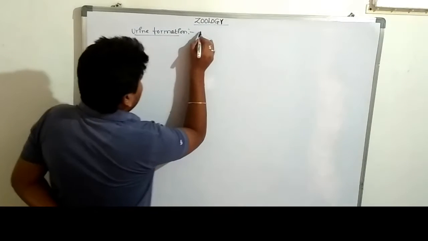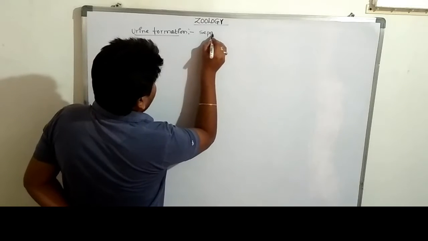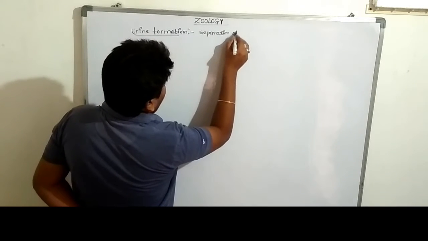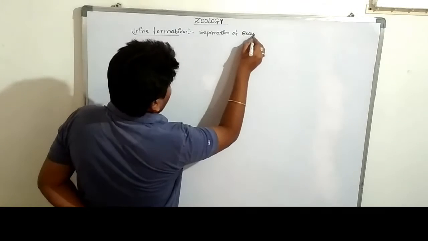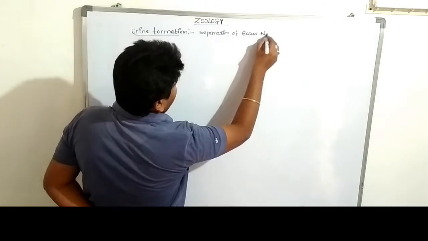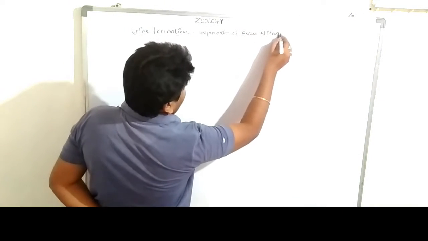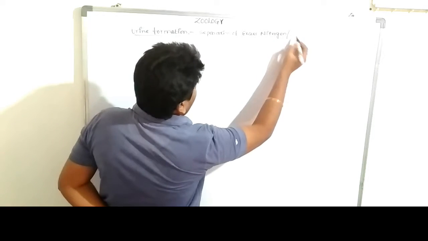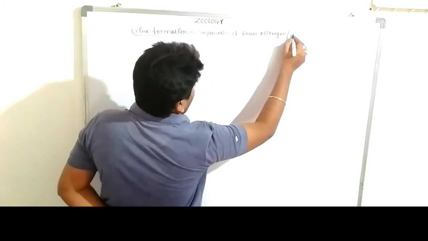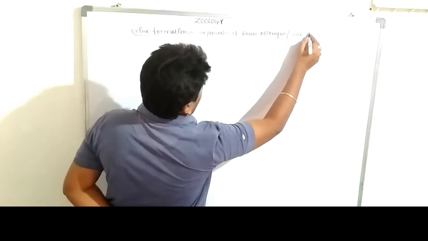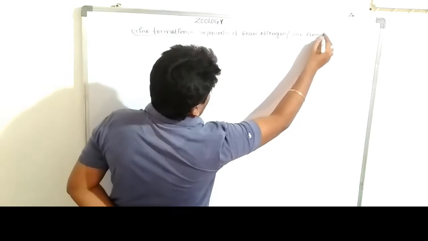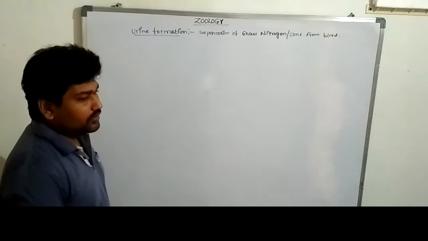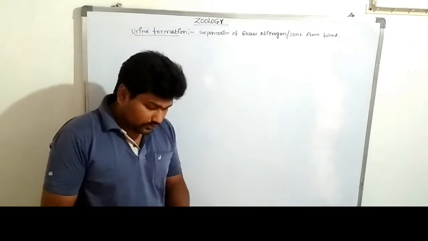What is urine formation? Separation of excess amount of nitrogenous wastes or ions, nitrogenous wastes along with the ions from the blood. That is known as urine formation.